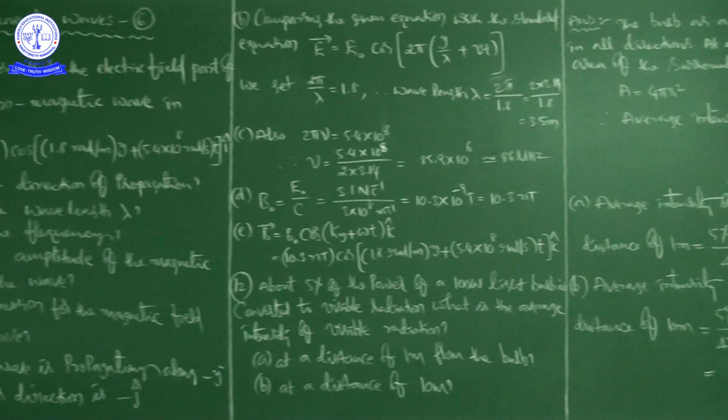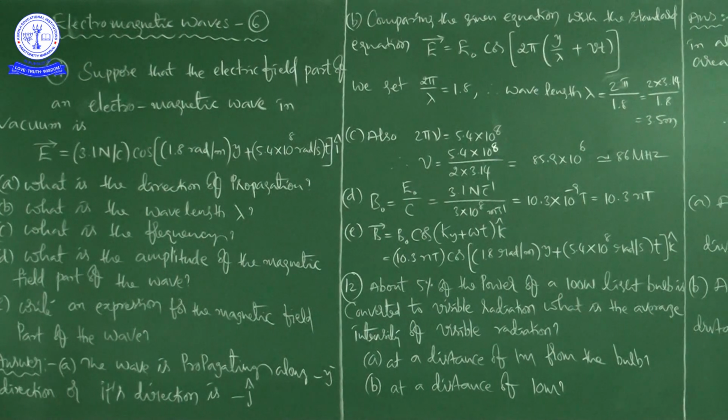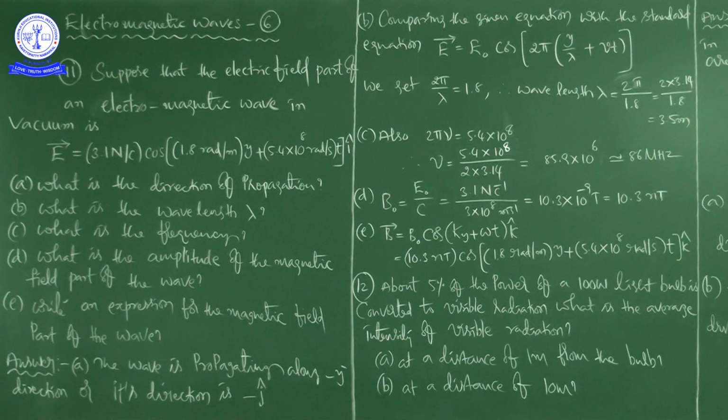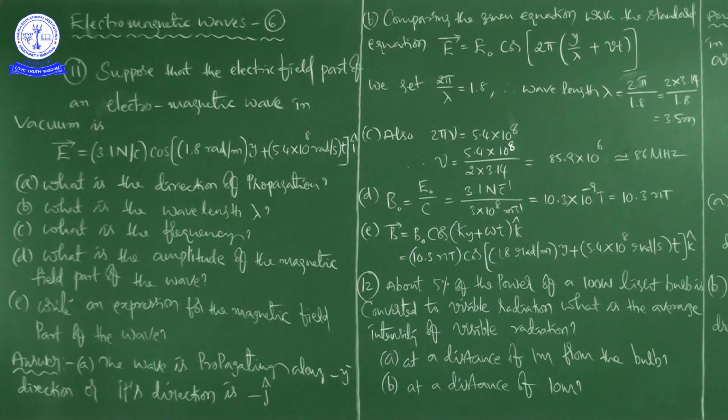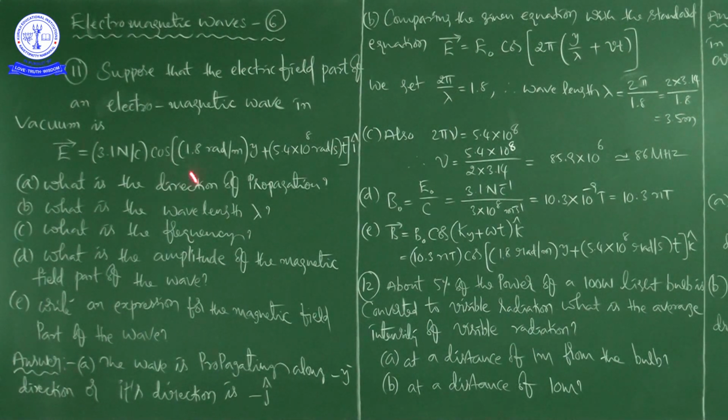In the first problem, problem number 11, he has given the electric field part of an electromagnetic wave as E bar is equal to 3.1 Newton per Coulomb cos (1.8 radian per meter into y plus 5.4 into 10 to the power of 8 radians per second t) i cap. Actually we don't want to write the units, but he has written them because it is a part of the question.